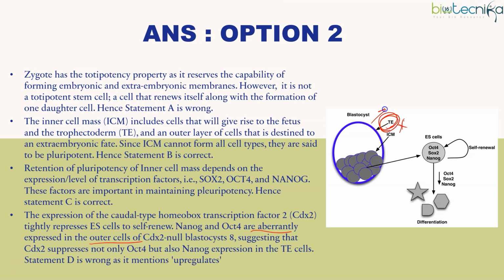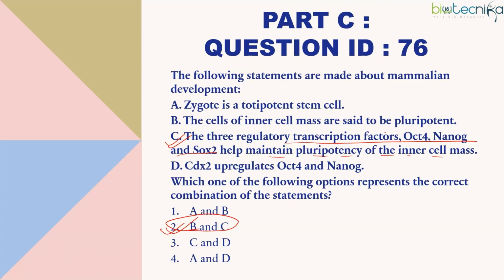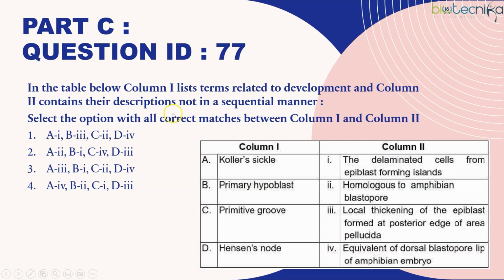So that's why the TE behaves differently. Okay. So CDX2 actually suppresses OCT4 and NANOG. That's why they are present only in the ICM, not in the trophectoderm. But what is the last statement saying? CDX2 upregulates OCT4 and NANOG. No, it suppresses them. That's why in the trophectoderm, OCT4 and NANOG cannot be present. So option B is the right answer. Option 2 is the right answer.